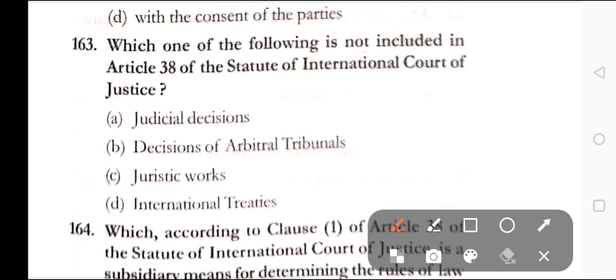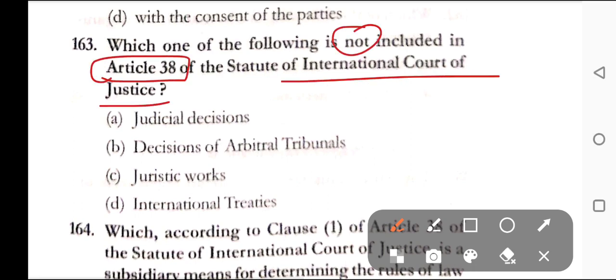Question number 163. Which one of the following is not included in Article 38 of the Statute of the International Court of Justice?